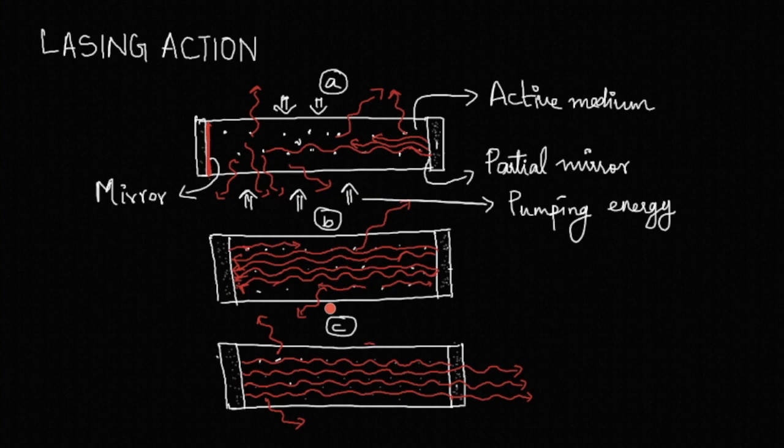So the mirrors here provide a positive feedback of light into the medium, so that stimulated emission acts are sustained and the medium acts as an oscillator, you can say. At each reflection at the front end, some light is partially transmitted through it, and the transmitted component is actually the loss of energy from the resonator. So this is how we get a laser beam as the end product.